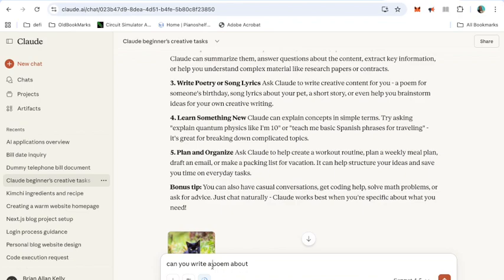I'll put in short poem, okay? I don't want you to use... What I'll do is I'll put in a picture of her as well. No, I don't have a picture. Bear with me.